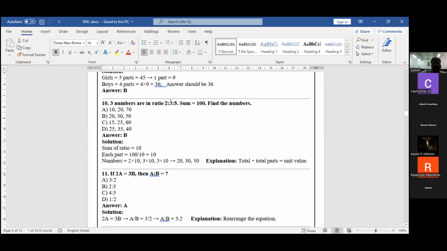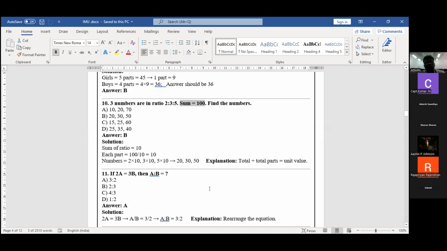I'm going to add these three: 2 plus 3 plus 5, I will get 10. First, I want to find each part. One part value: 100 divided by 10, I got 10. So 2 into 10 is 20, and 3 into 10 is 30, 5 into 10 is 50. Add these three and you get the sum value.